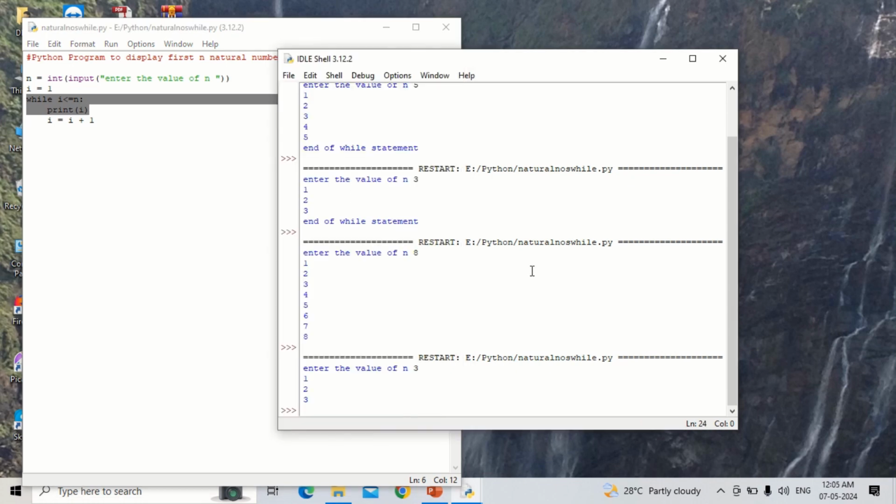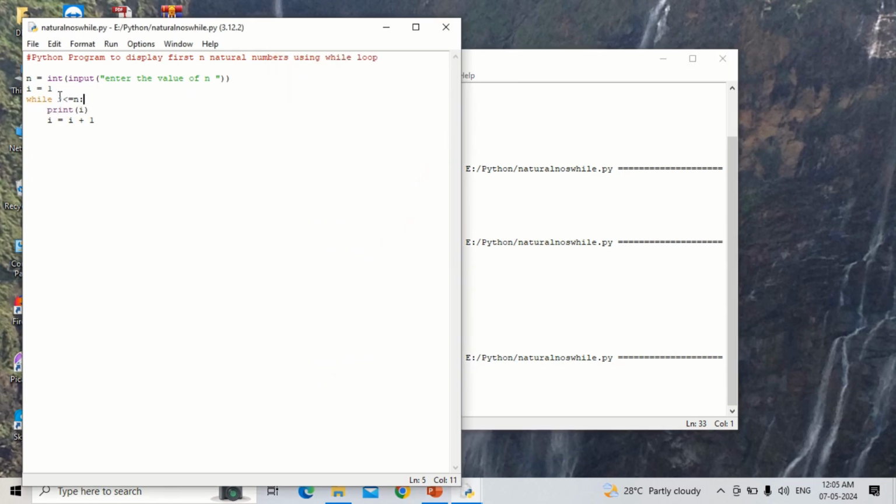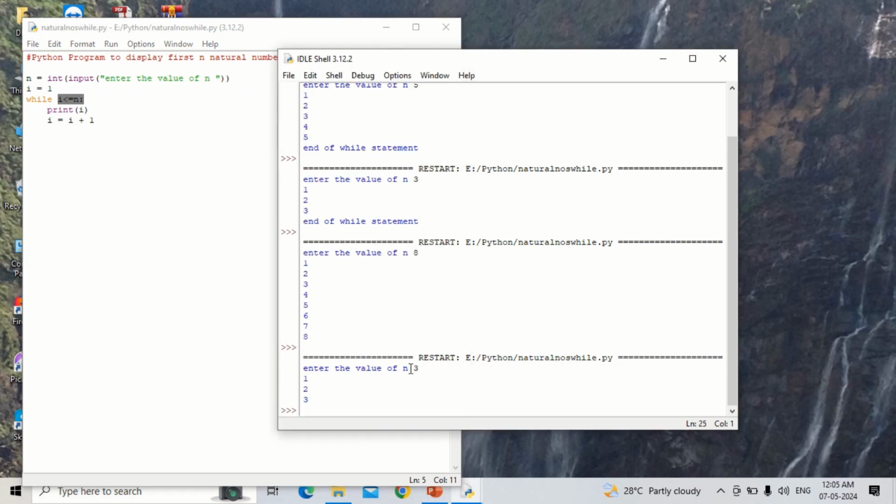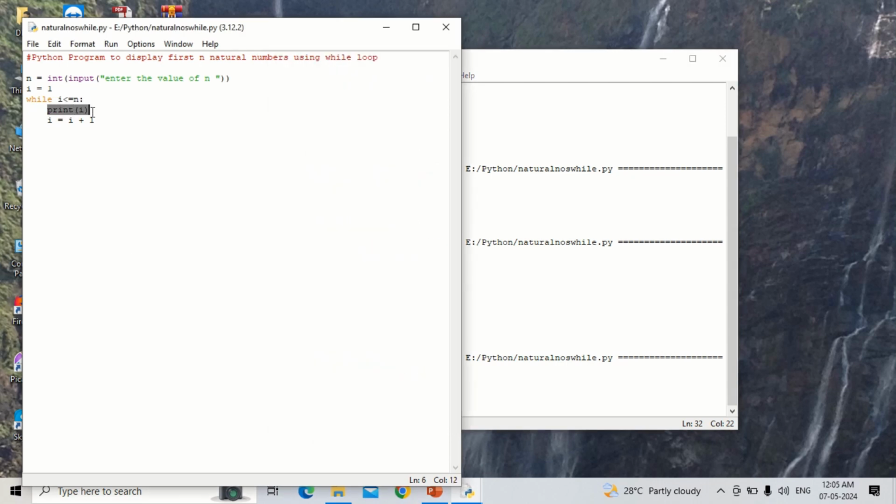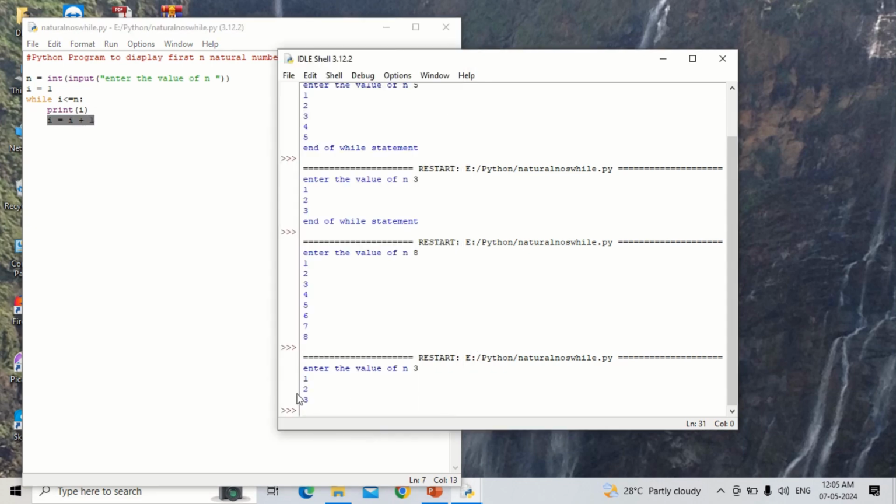The condition becomes true. Print i, that means it will print 1 because the i value is 1. Then I have written i is equal to i plus 1. Now i becomes 2. Again it will check the condition: i is less than or equal to n. So that is 2 is less than or equal to 3. The condition becomes true. Again it will enter. It will display the value of i, then it increments the value of i. So it will display 2. Then it will increment. Now it becomes 3.